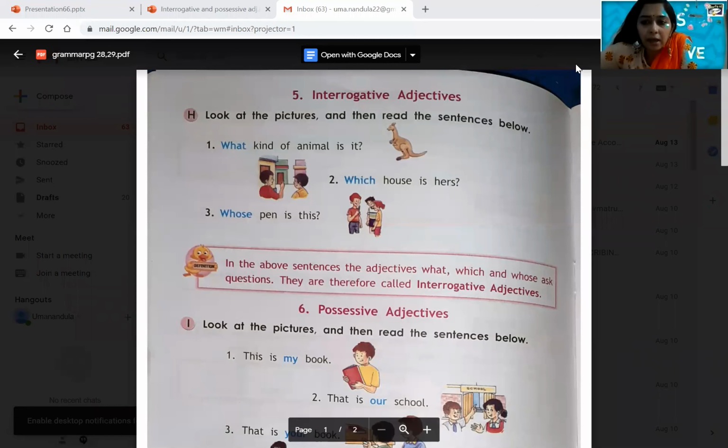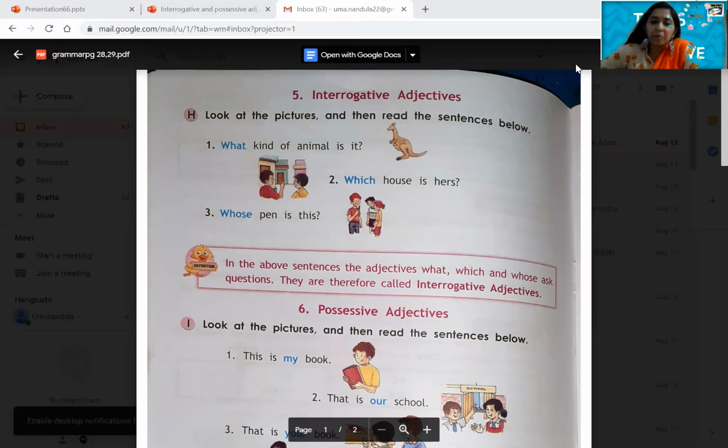Now see children, here I have taken the textbook part. It is on page number 28. So, interrogative adjectives. Look at the pictures and then read the sentences. What kind of animal is it? Which house is hers? Whose pen is this? So in the above sentences, the adjectives what, which, whose ask questions. They are therefore called interrogative adjectives. This is the only small part given for you as interrogative adjectives.